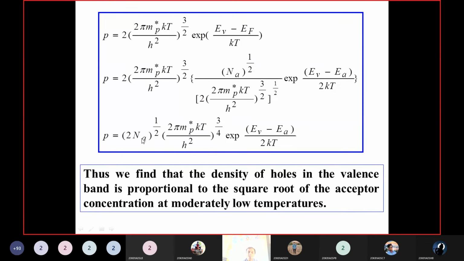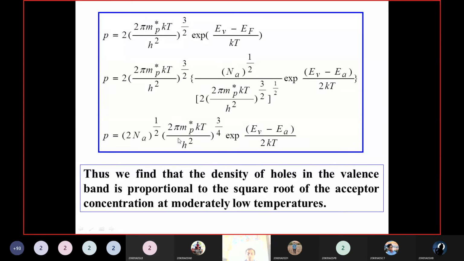If you increase the Na value, the density of holes will increase. This is also proportional to the temperature: p is proportional to T power 3 by 4. If you increase the temperature, the density of holes will increase.